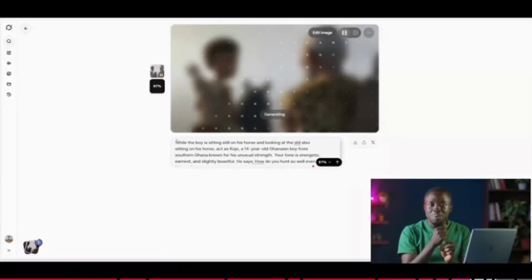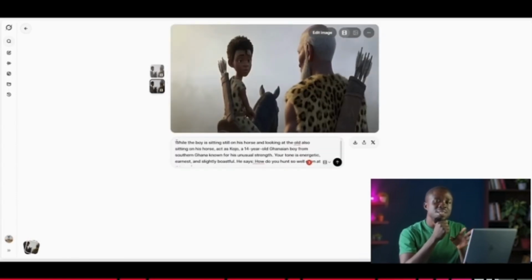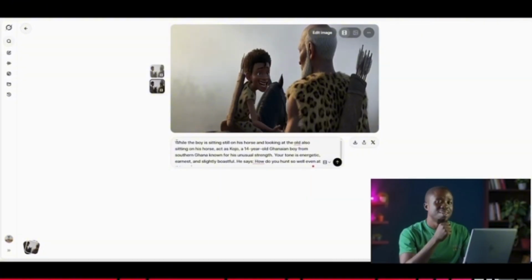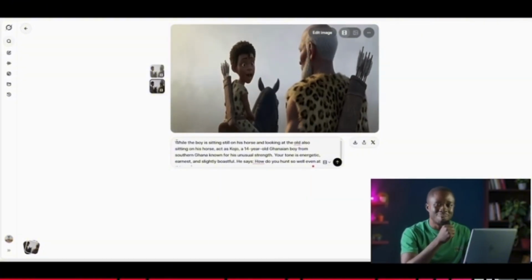One other tip I have for you is, do not overload the dialogue. Just keep it simple. So even if, let's say, the person is speaking for a minute, I would suggest that you generate it three different times. So just take them in chunks, generate it, take another small portion, generate it. Don't generate it all at once, because it will be rushing through the whole process. But this is a narrative. You need it to have a calm tone, slow, let them speak slowly so that we can all understand what is going on.